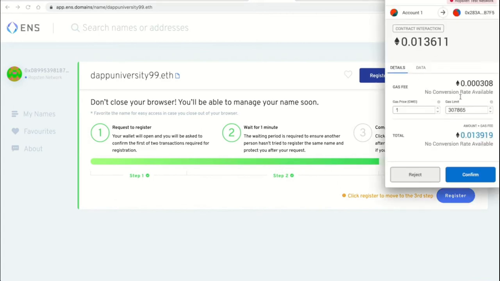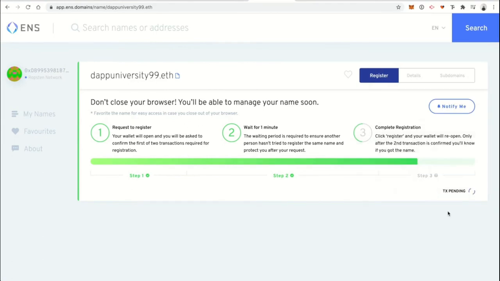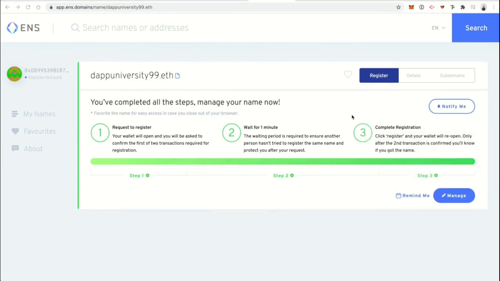I click register, and then we do one more transaction. I'm just going to do the gas prices fast. Let's do 50 Gwei. All right, we don't care. It's free cryptocurrency, or fake cryptocurrency, I should say. All right, it's finished. So the registration's complete. So now let's just manage it.